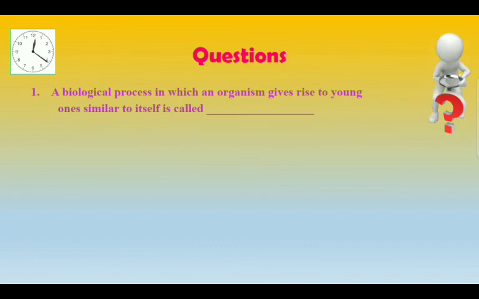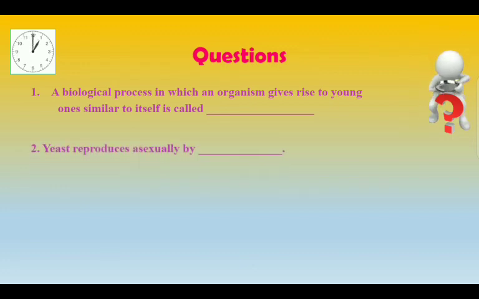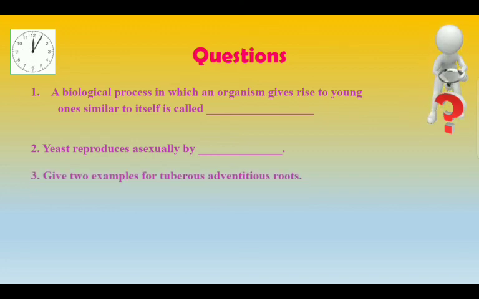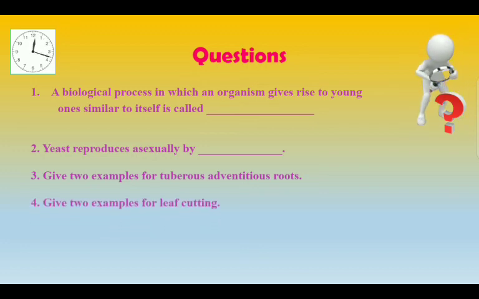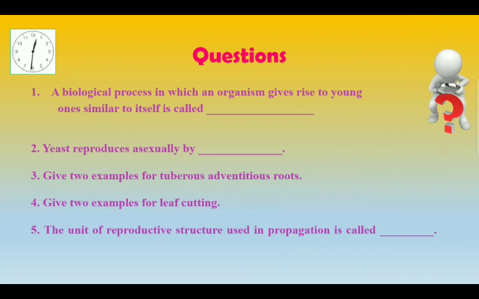A biological process in which an organism gives rise to young ones similar to itself is called dash. Next question. Yeast reproduces asexually by dash. Next, give 2 examples for tuberous and adventitious roots. Next, give 2 examples for leaf cutting. Next question. The unit of reproductive structure used in propagation is called dash.